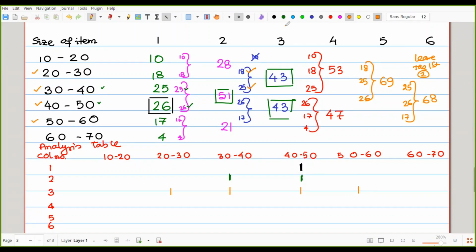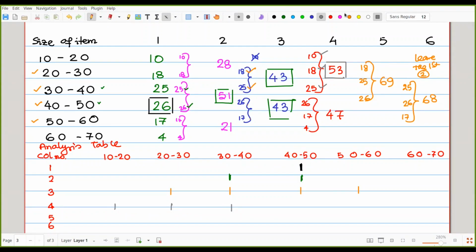Look at the fourth column now. In the fourth column, 53 is the maximum. So the maximum is coming from 10, 18, 25. That means 10-20, 20-30, 30-40. So for the column there must be 1 for 10-20, another 1 for 20-30, and another 1 for 30-40. So that is the case for column 4.